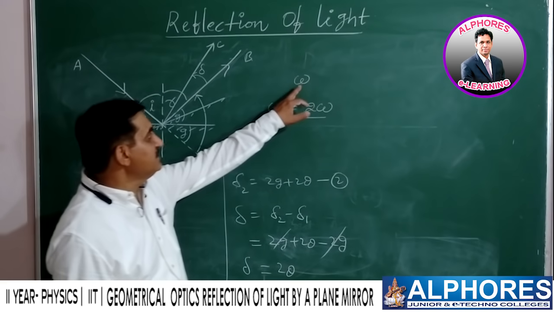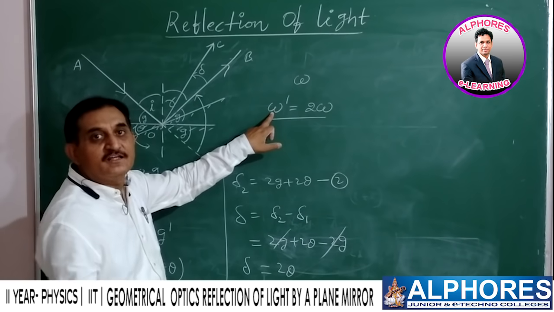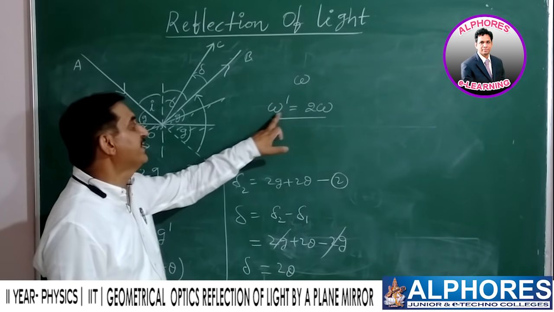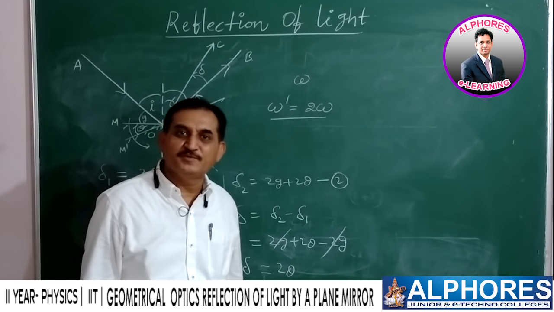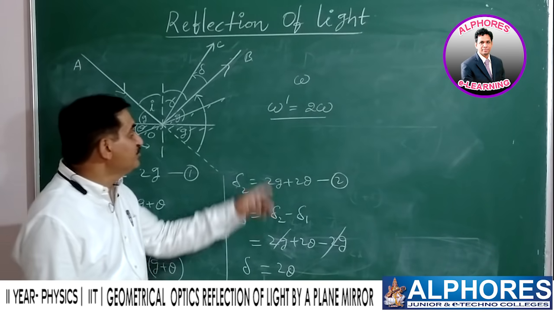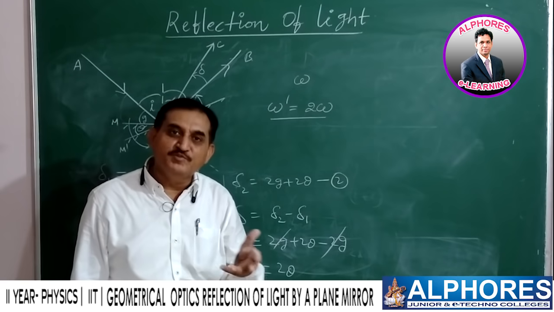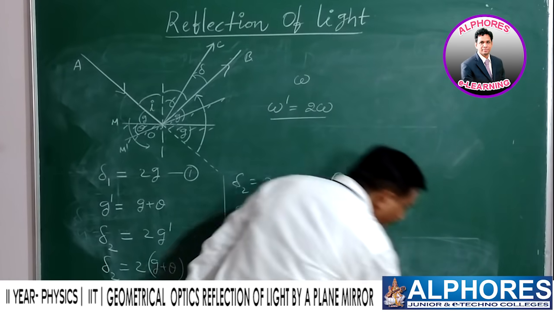If the plane surface is rotating with angular velocity omega, the reflected ray will have angular velocity double that of the mirror, therefore omega dash equals 2 omega. So it is a very, very important point. Keep it in mind while solving problems, and you will attain the proper answer. Right? Go for such kind of problem.